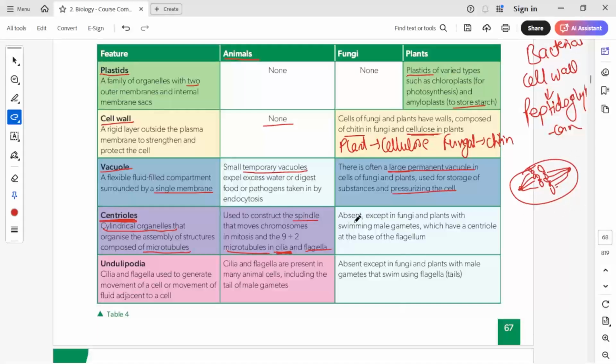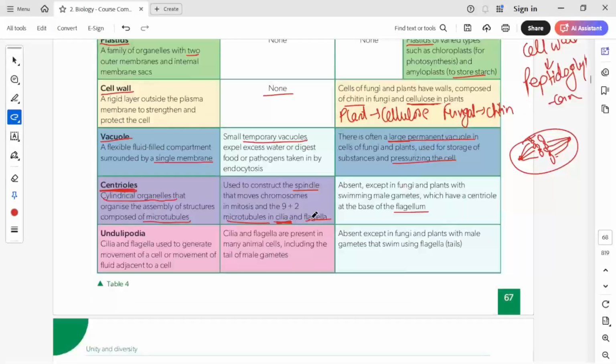Now in particular, in fungi and plants the centrioles are absent, except in fungi and plants with swimming male gametes, which will have a centriole at the base of the flagellum. So the flagellum base will have these centrioles from which the microtubule structure will come out. Otherwise, in most of the other plant and fungal cells, these centrioles are absent. They are mainly present inside animal cells.